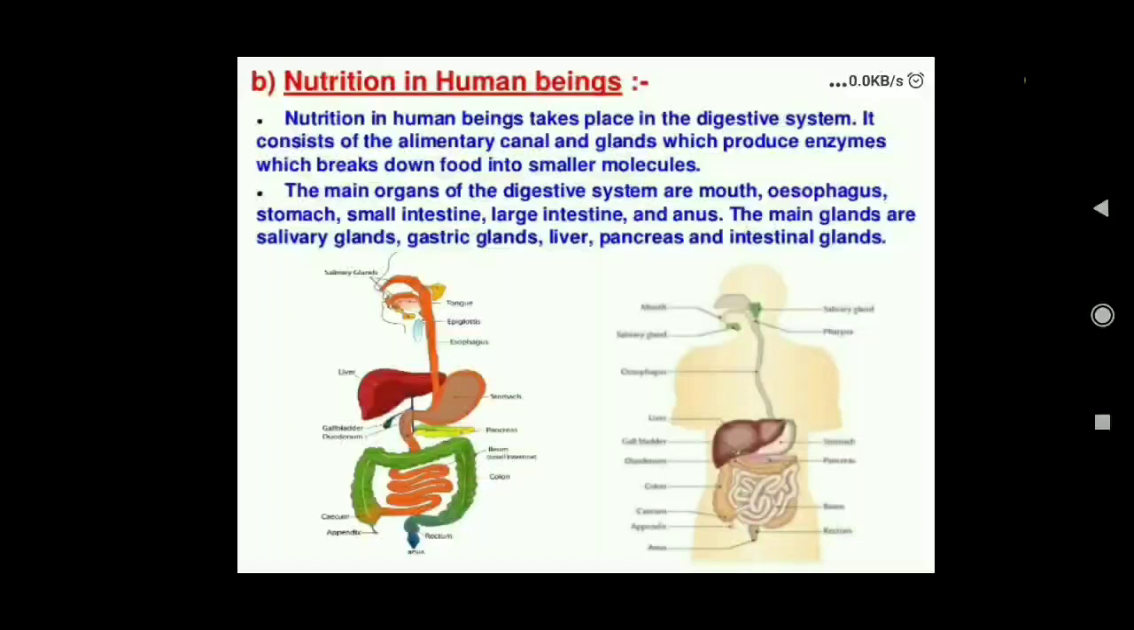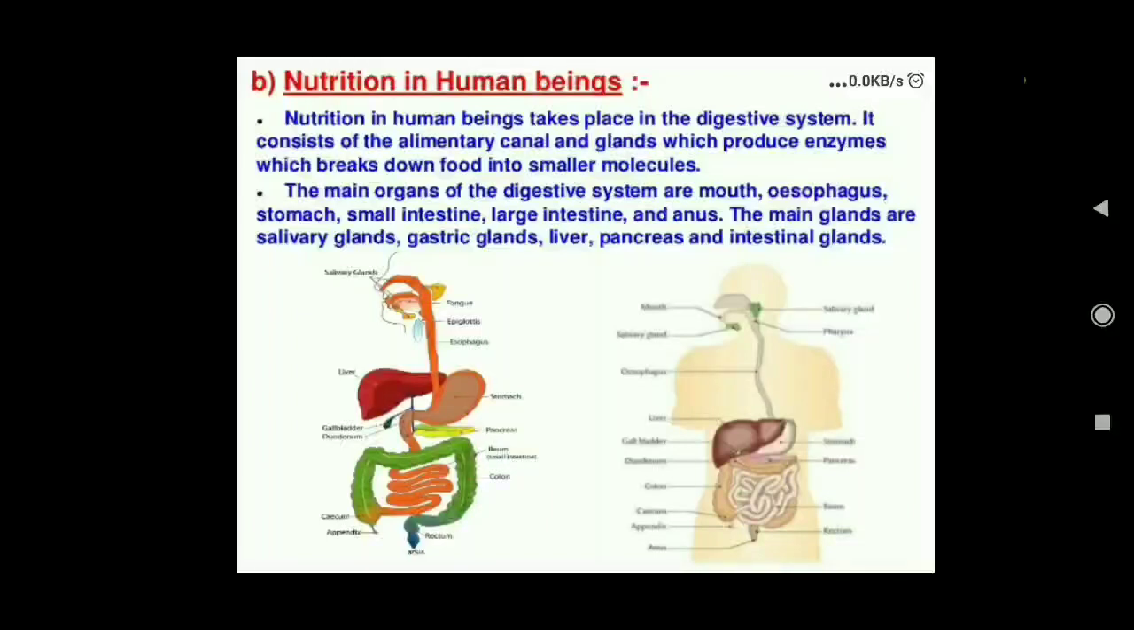The alimentary canal consists of many parts, for example, buccal cavity, esophagus or food pipe, stomach, small intestine, and large intestine. The glands associated with the human digestive system or human alimentary canal are the liver, pancreas, and salivary glands.